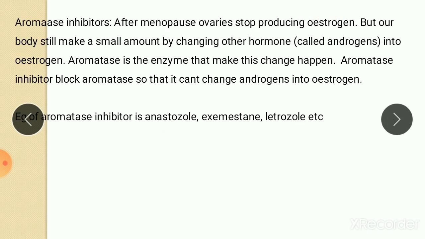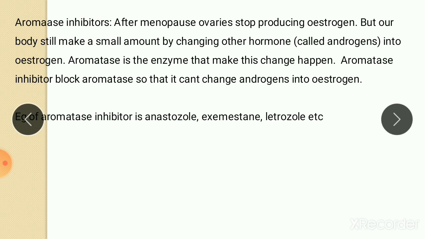Then the second category, that is aromatase inhibitors. So it is an important one. In exams, many times questions are asked about this category, aromatase inhibitors. So aromatase inhibitors are a class of drugs.